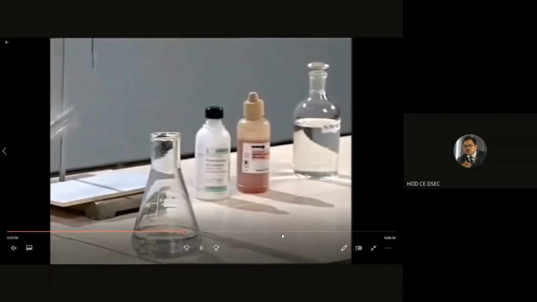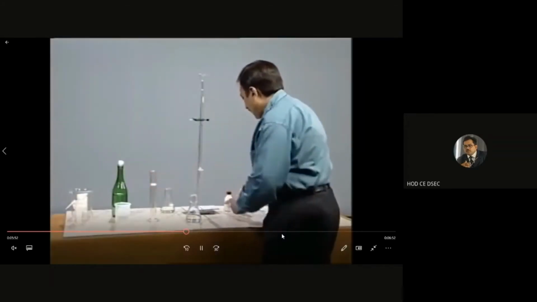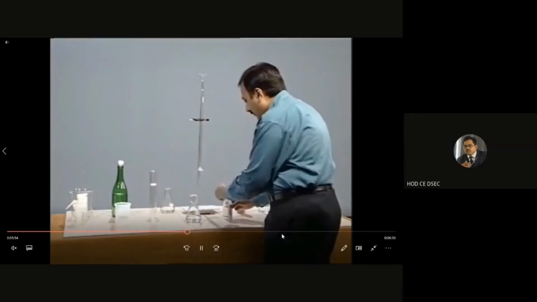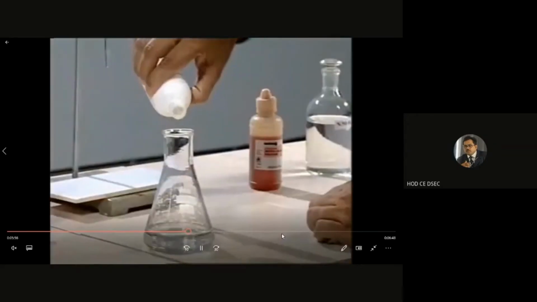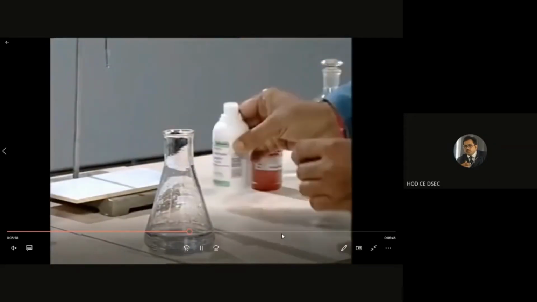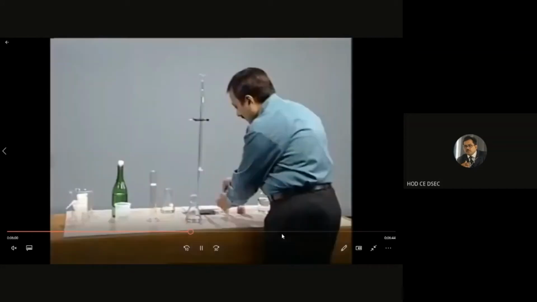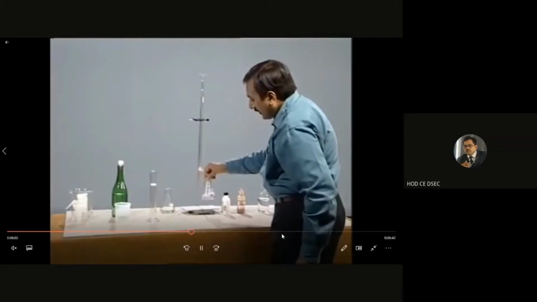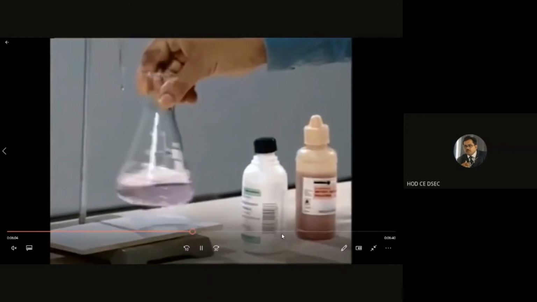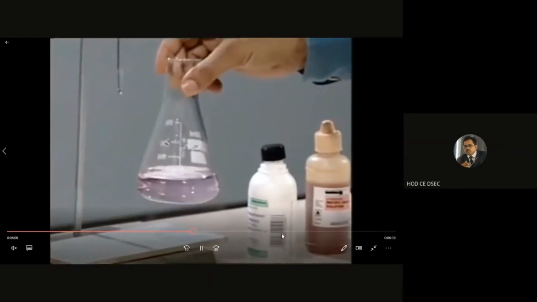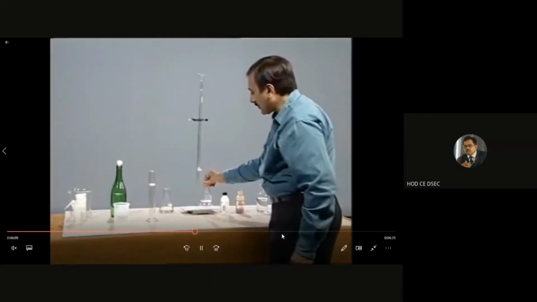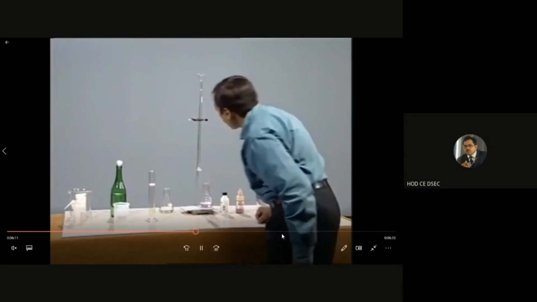Now add 3 to 4 drops of phenolphthalein indicator, and the color becomes pink. You see the pink color has been obtained, a light pink color. Can you see the color? Now you titrate till the pink color disappears.